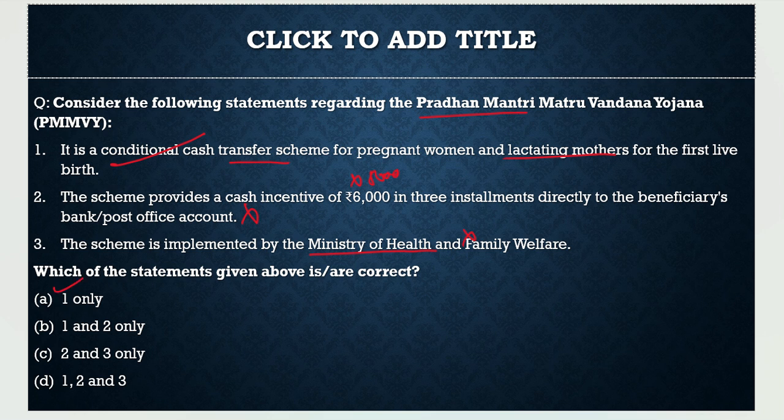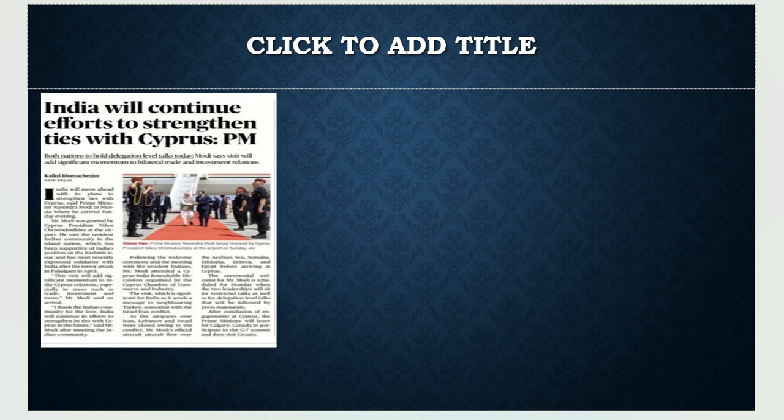With this, let's move to another slide and see what article we had brought there. Well, here the article is talking about how India will continue efforts to strengthen ties with Cyprus. So what becomes important for us first is to understand what this Cyprus country is. It is an island in the Mediterranean, south of Turkey.